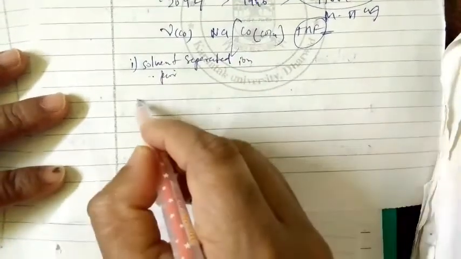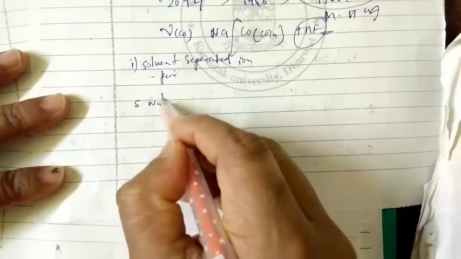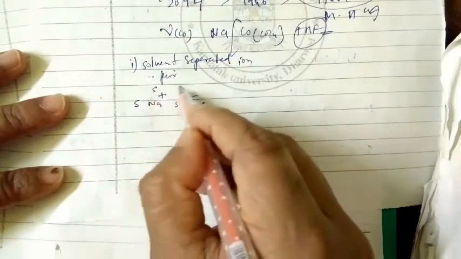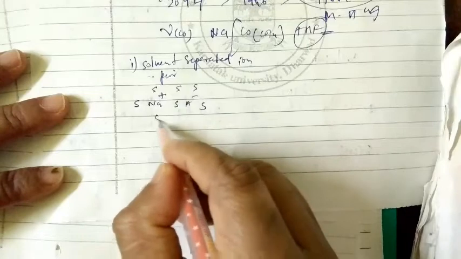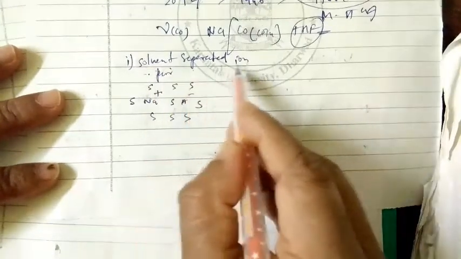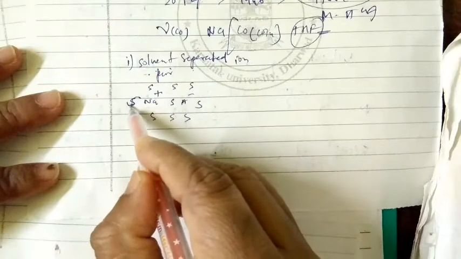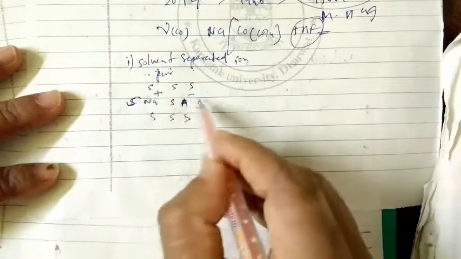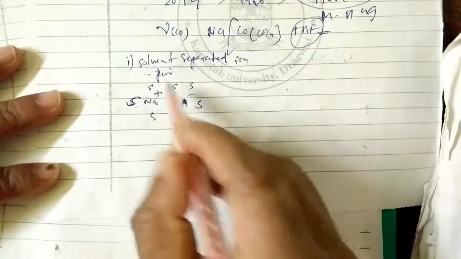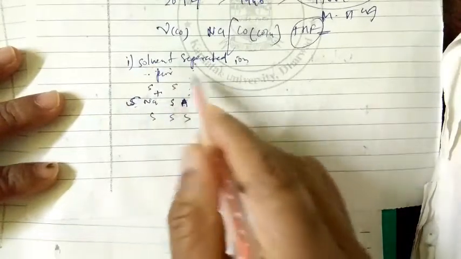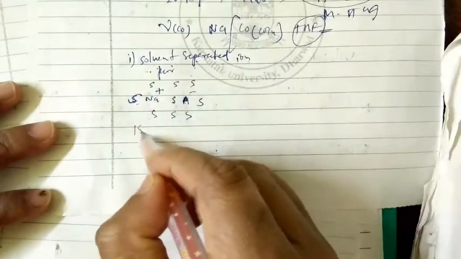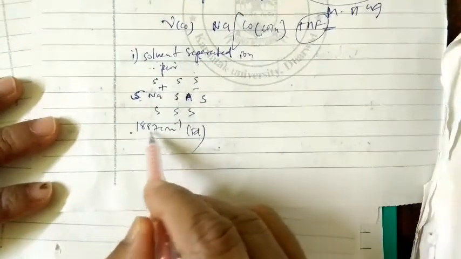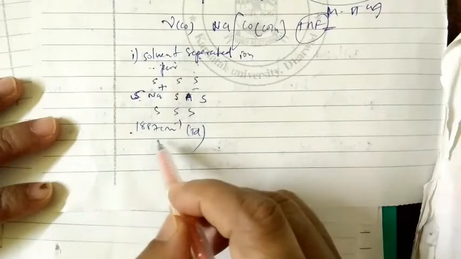ion pair. We can take it like this: S Na plus S, Co(CO)4 minus S, and here also solvent. So this is a solvent separated ion pair, where S stands for solvent and the anion is the tetracarbonyl cobaltate. If you see this type of arrangement, you can see the absorption at 1887 per centimeter, which indicates the tetrahedral structure.